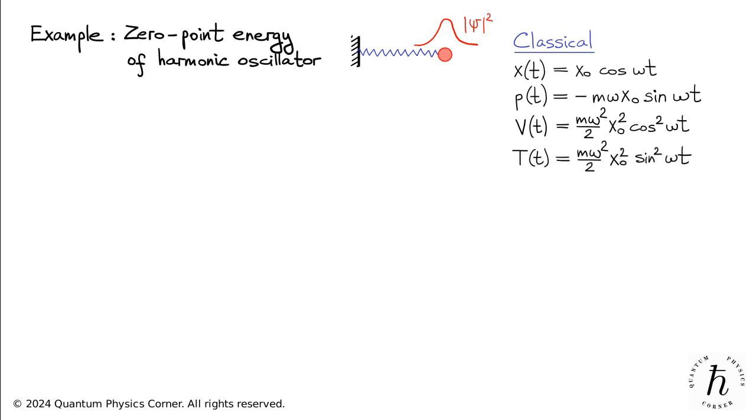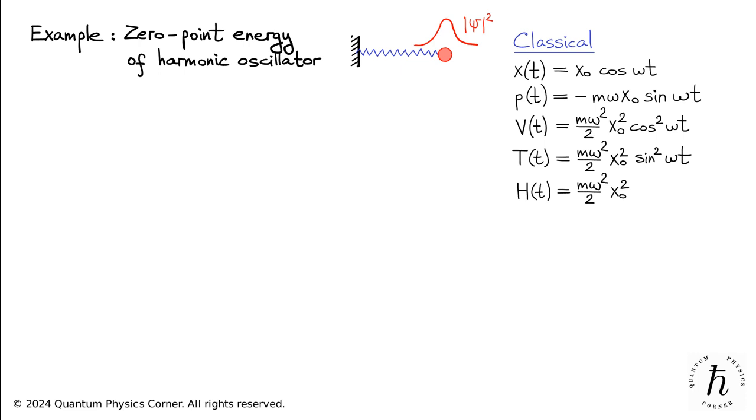Kinetic energy equals the square of the momentum divided by twice the mass. And, finally, the total energy of the system is the sum of its kinetic and potential energies and equals half of m omega squared, times the square of the initial position.